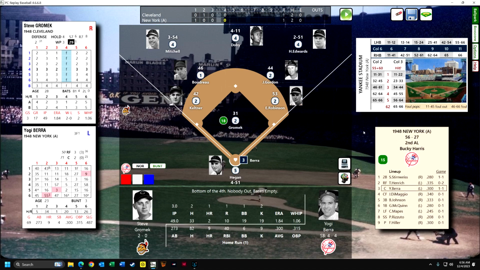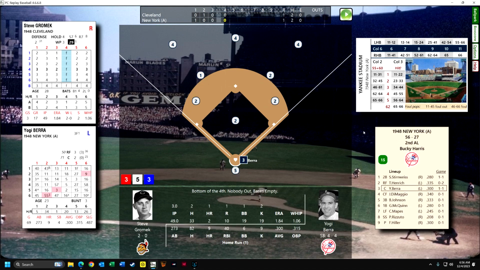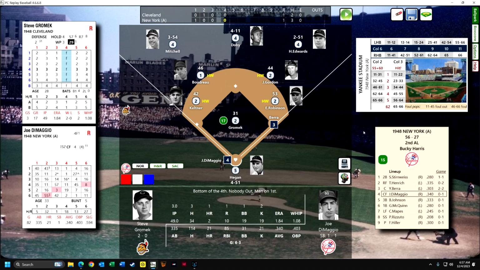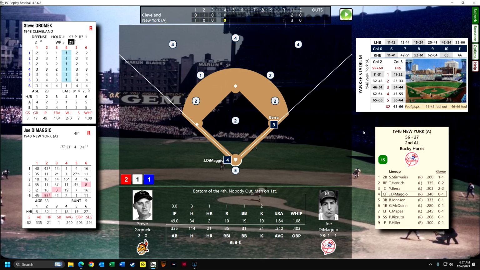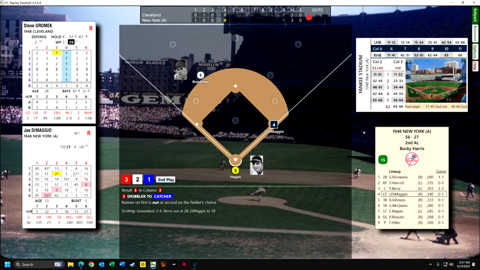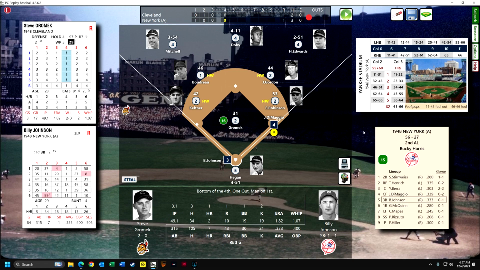So on we go. Bottom of the third, and Yogi Berra gets a hit, so he's 2 for 2. And now DiMaggio is up. DiMaggio has just been great. He's 33 years old, and he is going to do a little ground out to the catcher, who throws out Berra at second. Now this has an automatic steal system, which I think is great, because then I don't have to worry about